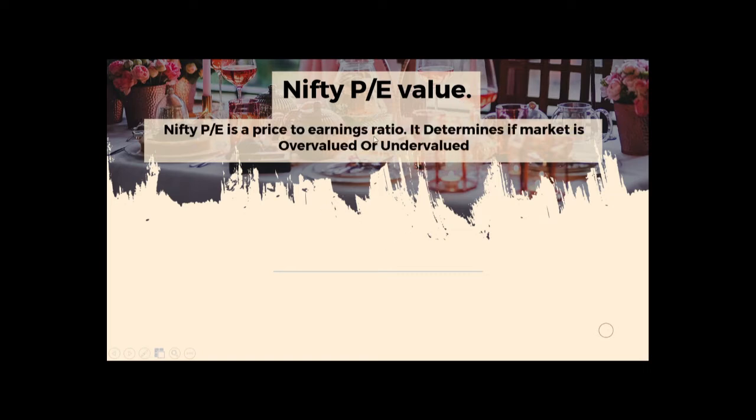Nifty P by E is the price to earning ratio. It shows us if the market is overvalued or undervalued. You can find Nifty P by E value on Google just by typing Nifty P by E value, and you can go to the NSE website and download a sheet which contains Nifty P by E value for the entire decade or year. So you can analyze that and make investments. I'll show you the importance of Nifty P by E value in the coming part.